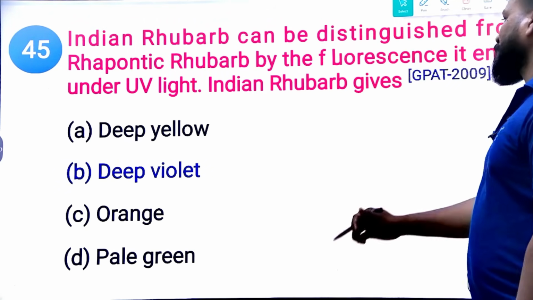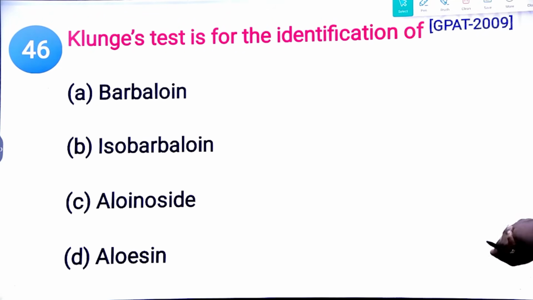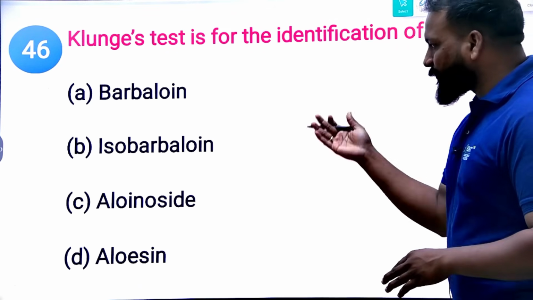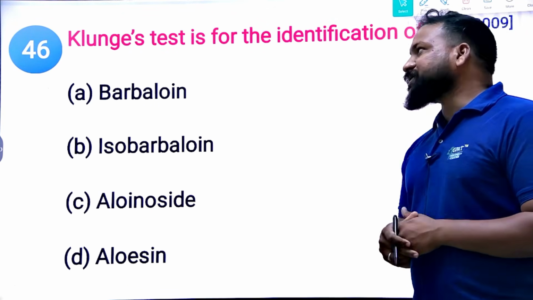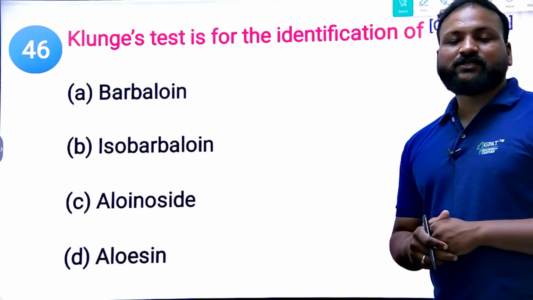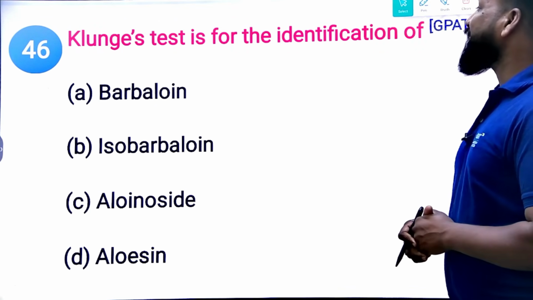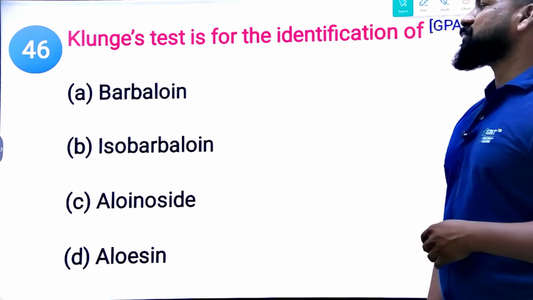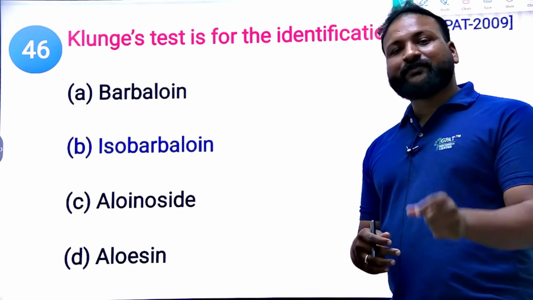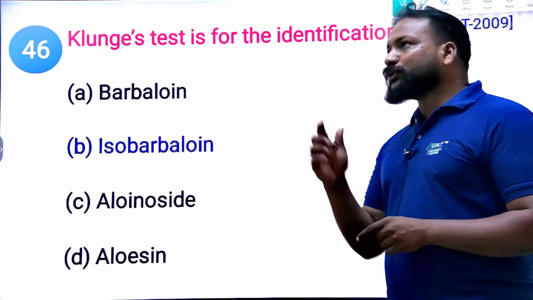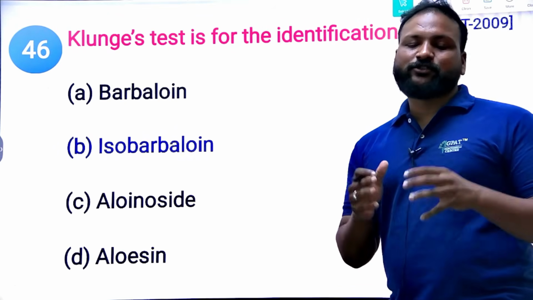Okay, yes. Next, Klunge's test is for the identification of which of the following: barbaloin, isobarbaloin, aloinoside, and aloe-emodin. Which test is it? Klunge's test is also known as the isobarbaloin test. In the aloe, in order to confirm the presence of isobarbaloin, we use this test called Klunge's test or isobarbaloin test.